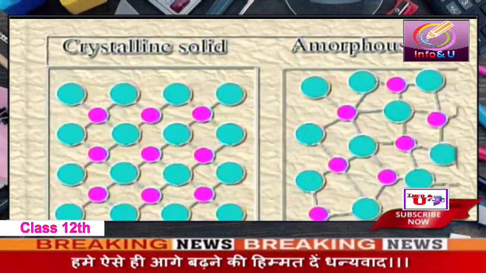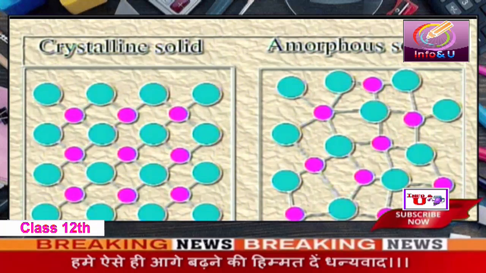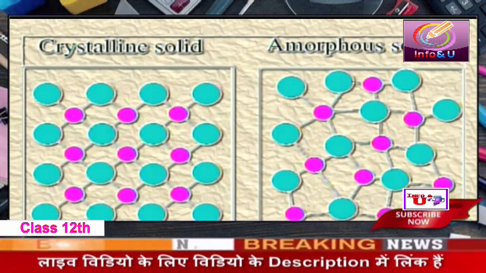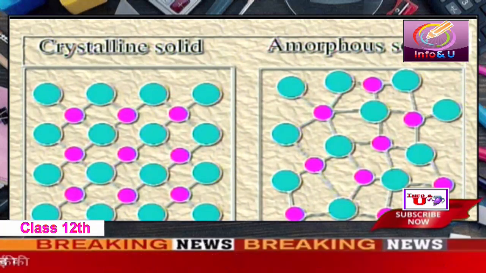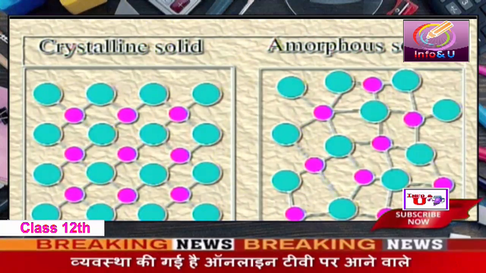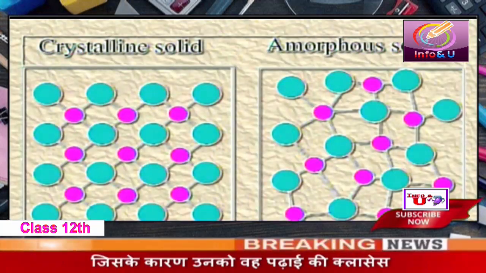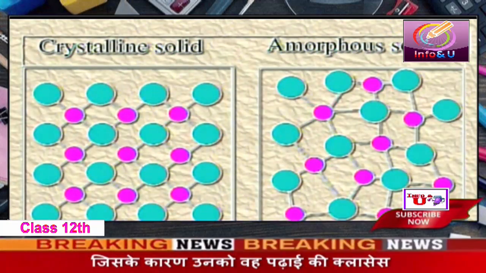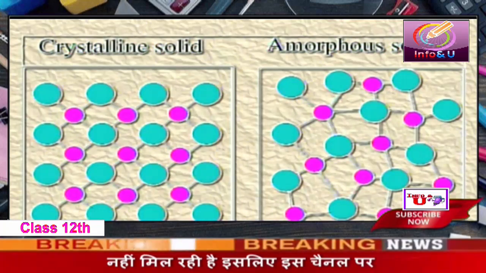In the case of the amorphous solid, the particles are not arranged in a regular fashion. If there is orderliness, then it is in a very small portion, and these small portions are very scattered. So, depending upon the arrangement of the atoms, the solid can be crystalline or amorphous.